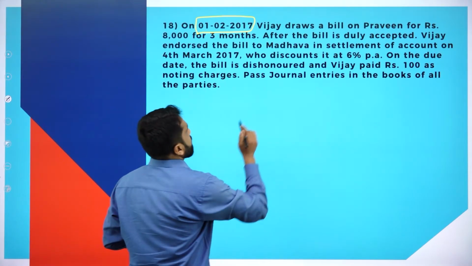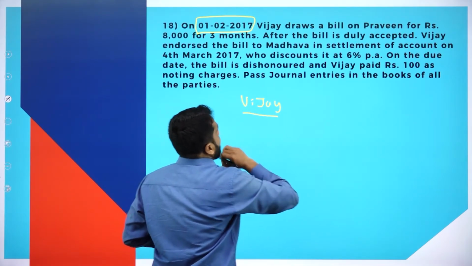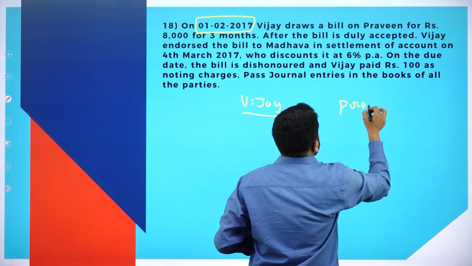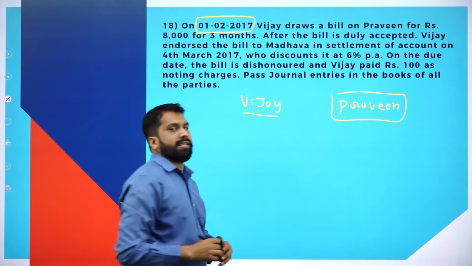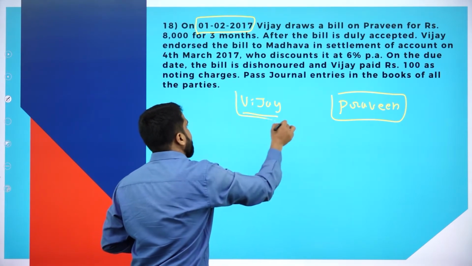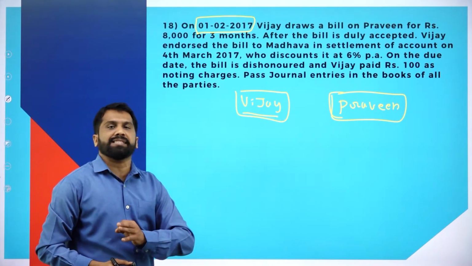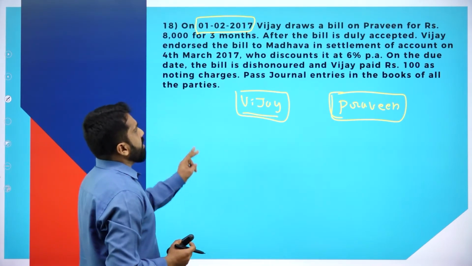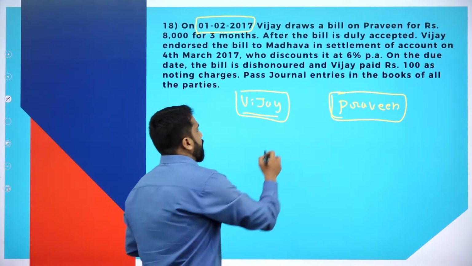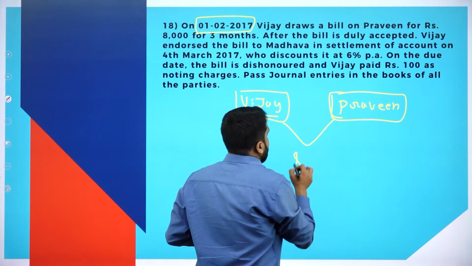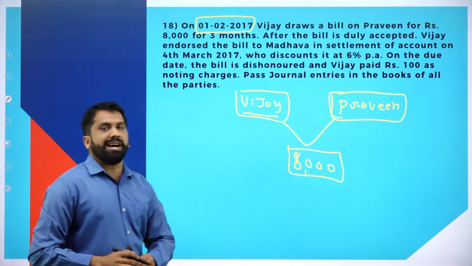As per this, the first person is Vijay and the second person is called Praveen. The bill is of rupees 8,000. Whatever transaction happened, the value of the transaction is 8,000.